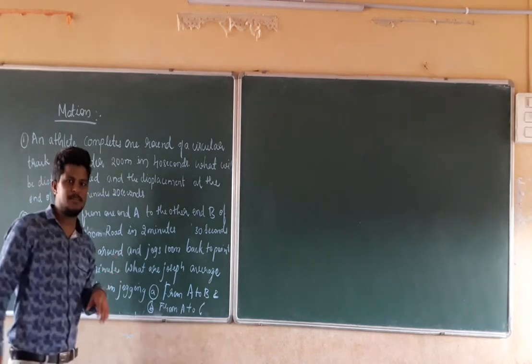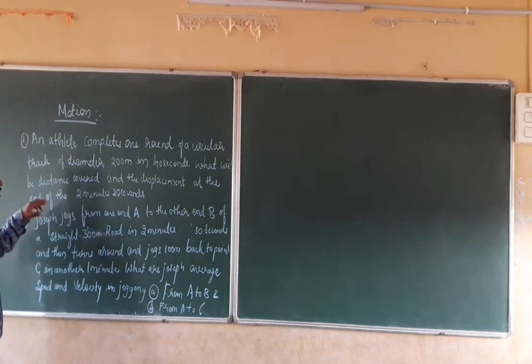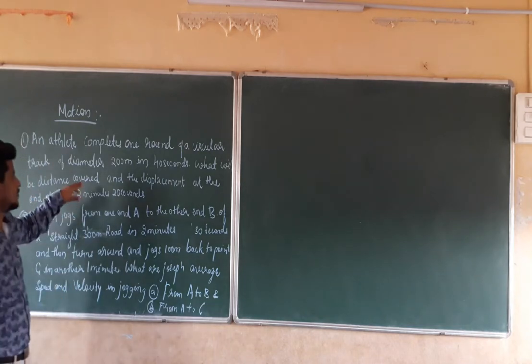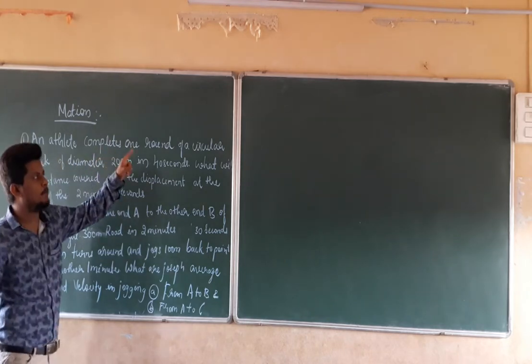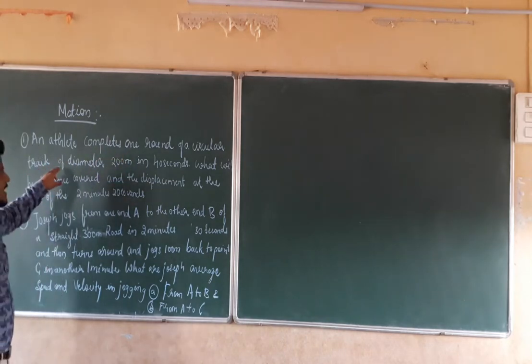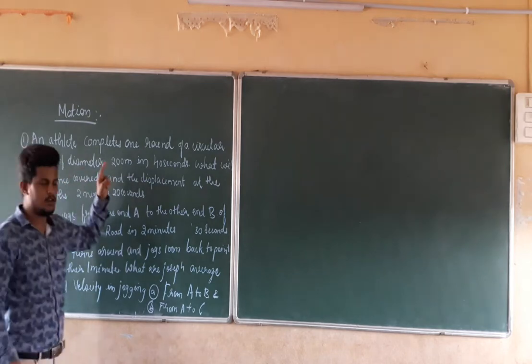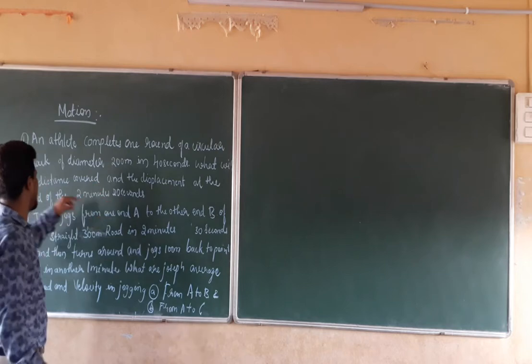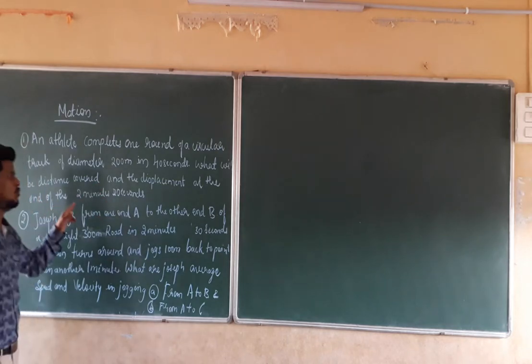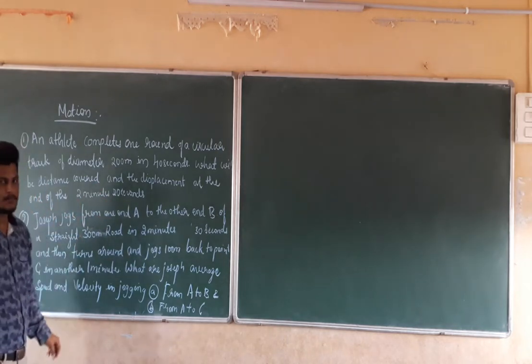Right here in this problem statement, they are asking for the total displacement as well as the total distance covered. If an athlete completes a round of a circular track of diameter 200 meters in 40 seconds, what will be the distance covered and the displacement of that athlete after 2 minutes and 20 seconds?